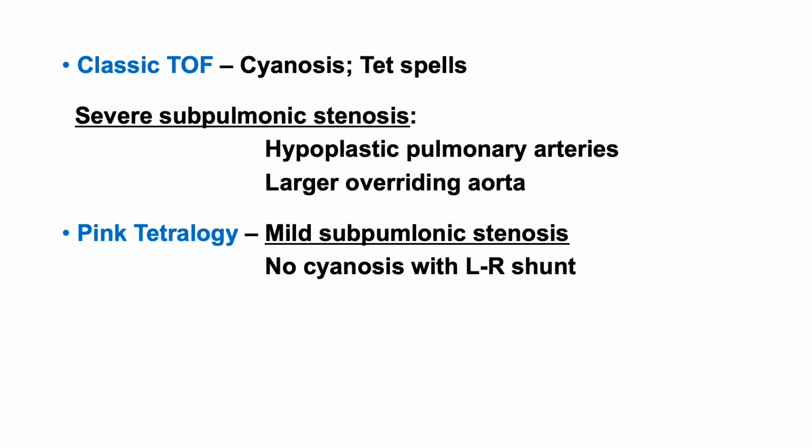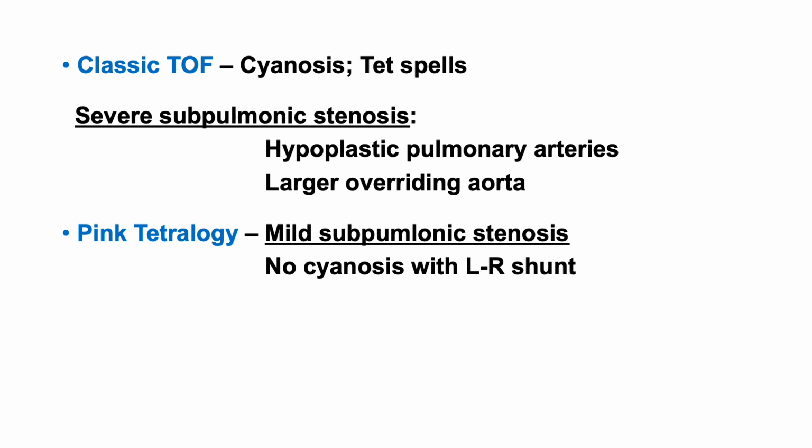Severe subpulmonic stenosis doesn't allow much blood to flow from the right ventricle into the pulmonary circulation. That is why eventually the pulmonary arteries become hypoplastic, and this is usually associated with a larger overriding aorta. And then there are TET spells, because whenever the baby gets agitated, there is usually development of cyanosis.